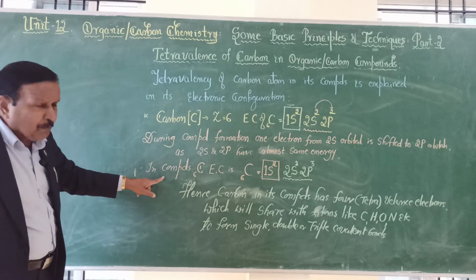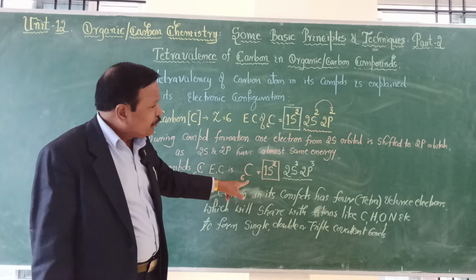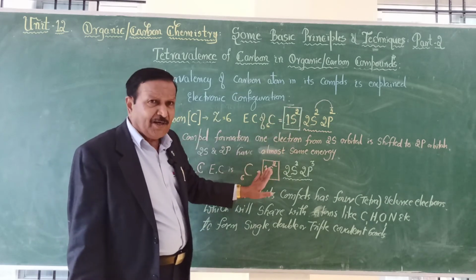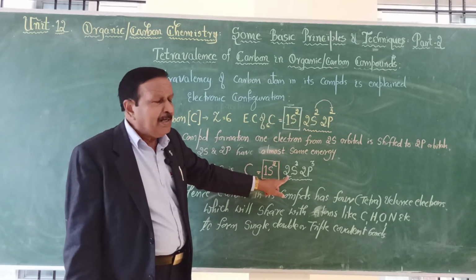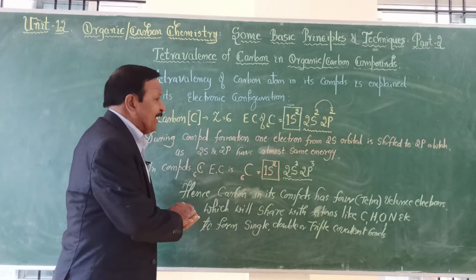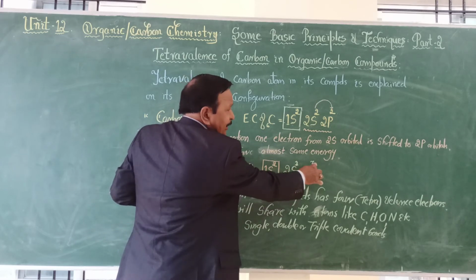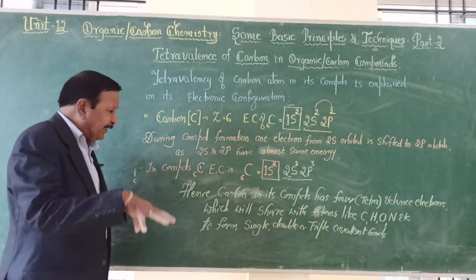Hence this is the electronic configuration of carbon when it is not combined. But in compounds, the electronic configuration of carbon changes to 1s2, no problem for us, but 2s2 becomes 2s1 and 2p3, and hence we have now 1 single electron in 2s and 3 single electrons in the p orbital.